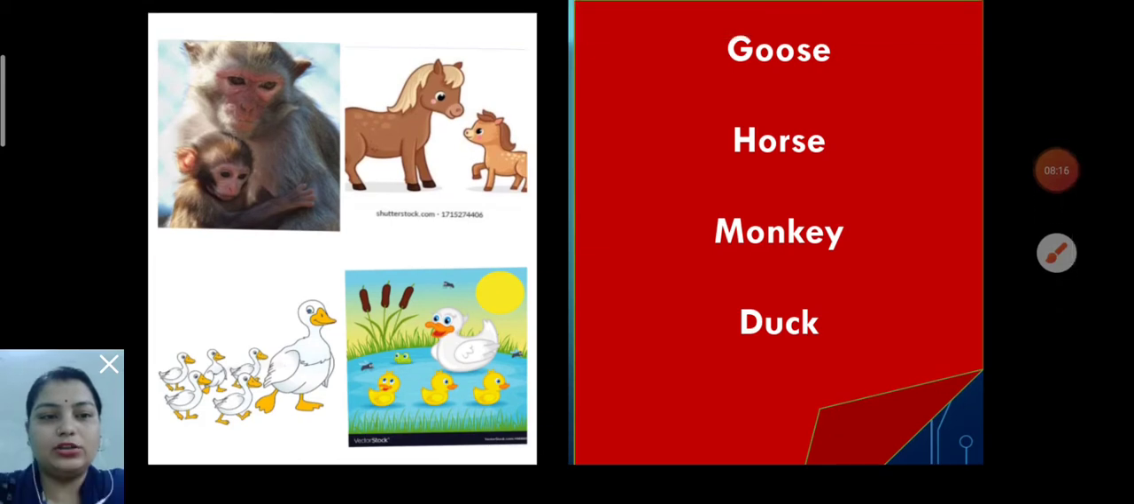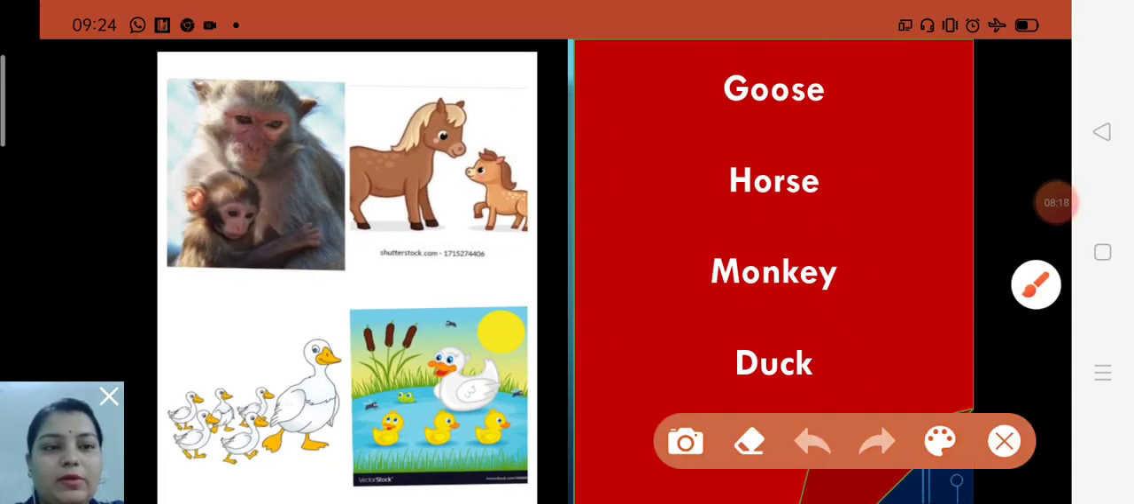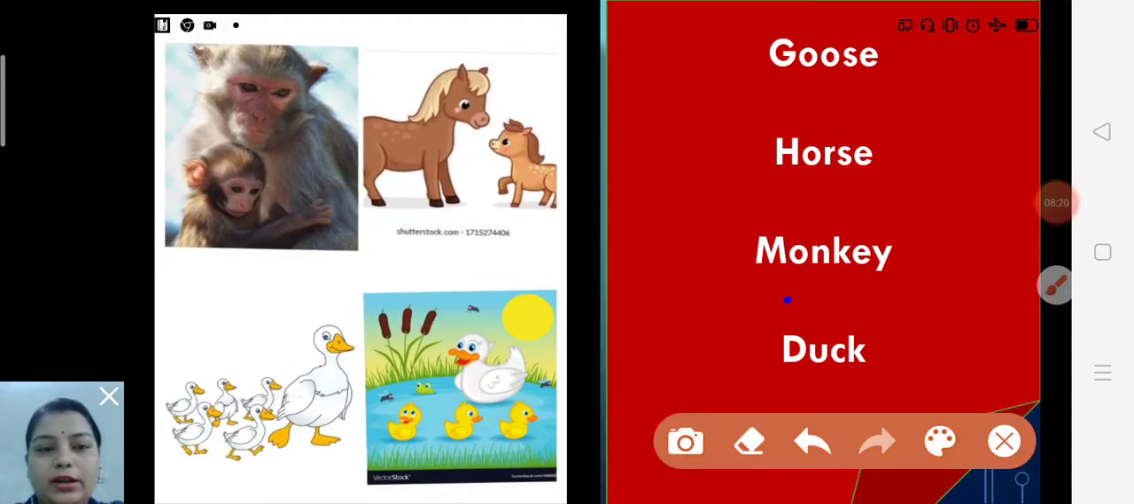Okay children, so now after that, monkey. A baby of monkey is called infant. Okay my dear. A monkey is a very naughty animal. It swings from tree to tree. And its sound is chatter, or you can say gibber.